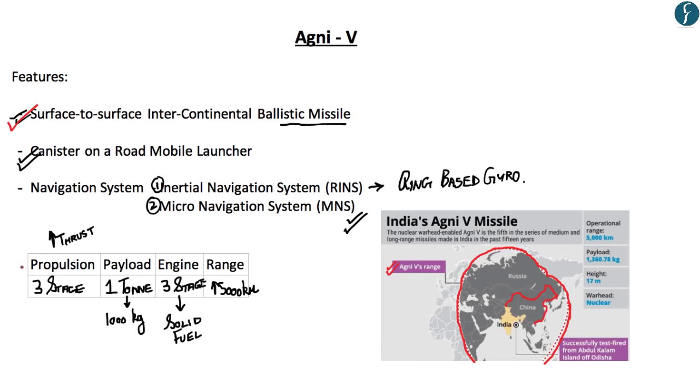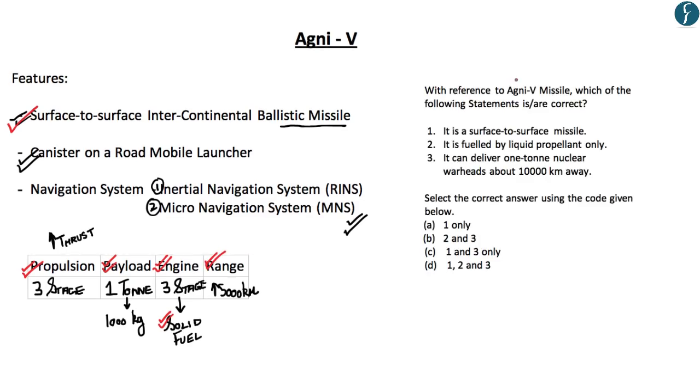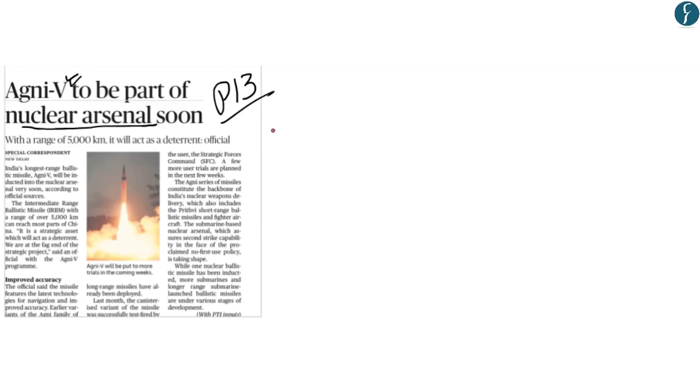Hopefully up till here you've understood how many stages of the propulsion system Agni 5 has, what its payload is, how many stages its engine has, what fuel it uses, and what the range of the Agni 5 missile is. So if a question is asked in your prelims examination with regard to the Agni 5 missile, you would be able to answer. Hopefully you have understood the basic features of the Agni 5 missile.